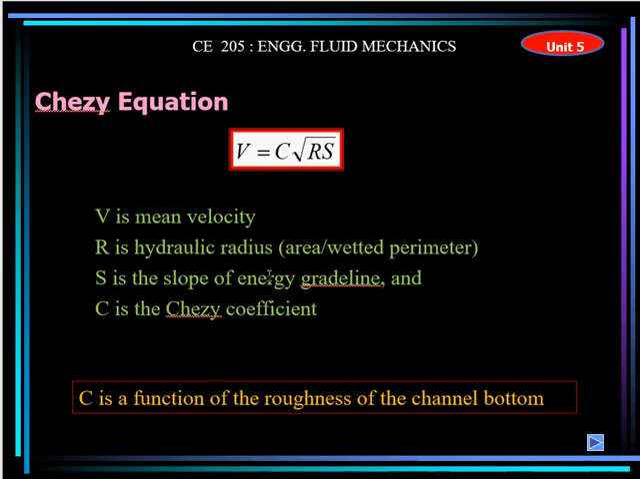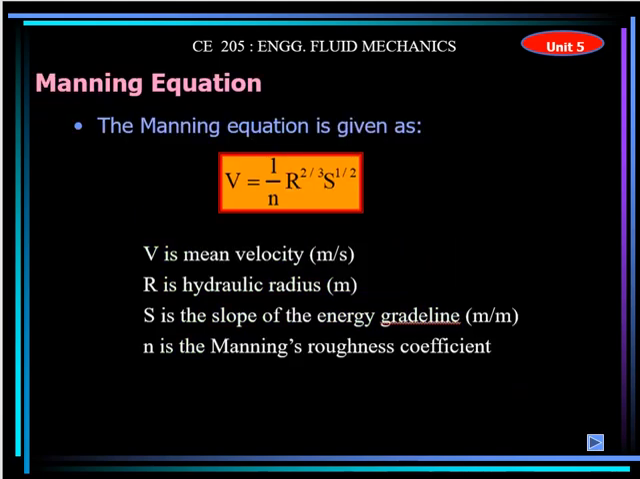You can apply this equation, you can solve for the velocity. If you want to calculate the Q, then multiply with the area. Q equals A into V, you can get the Q also. So this equation is the Chezy equation. I have already uploaded the problems of unit 5. You can go over those problems, and you will understand how to apply this one. If there is any problem, I can explain again.